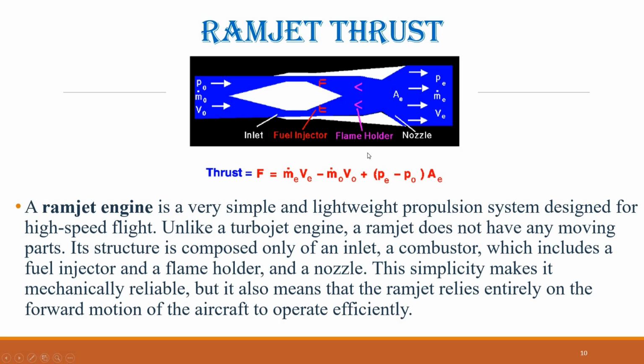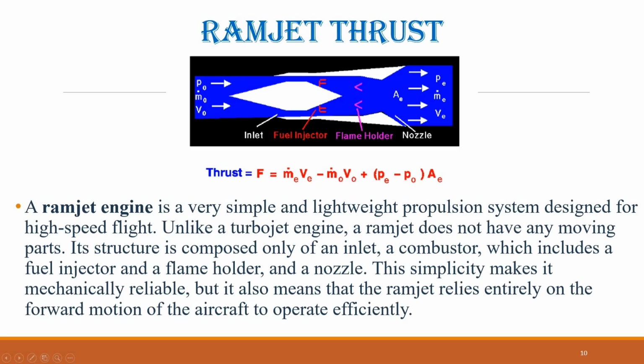The operation of a ramjet begins with the continuous intake of large volumes of air from the surroundings. As the aircraft moves forward, air enters the engine inlet at high speed. This air is slowed down as it passes through the inlet, and its kinetic energy, related to velocity, is converted into increased static pressure.